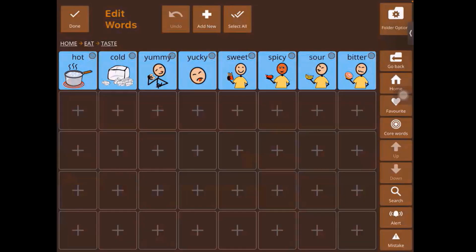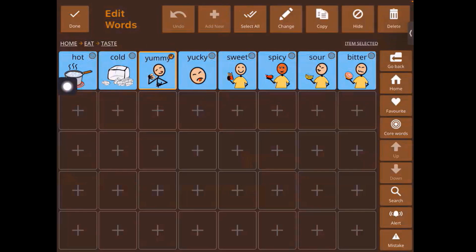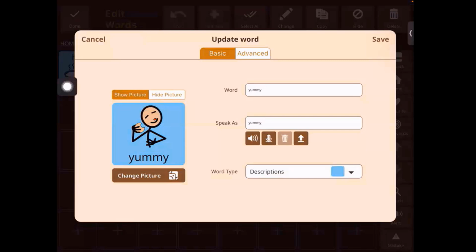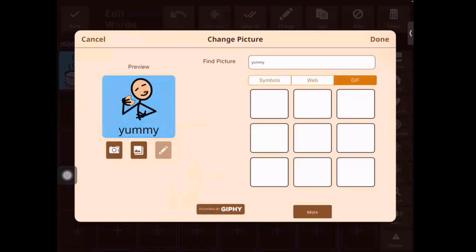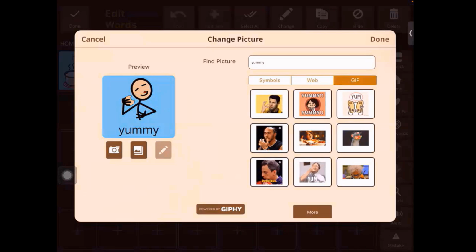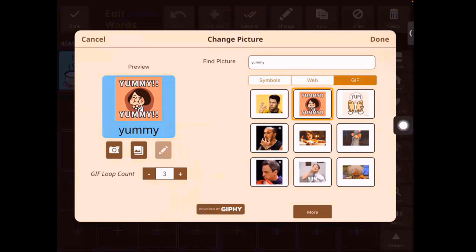Now, for this, what I would like is, instead of this picture for yummy, I'm going to add a GIF. So select, change, and then we'll go to change picture over here. And then we go into GIF. Right, so let's say I like this one. I'm going to select this.